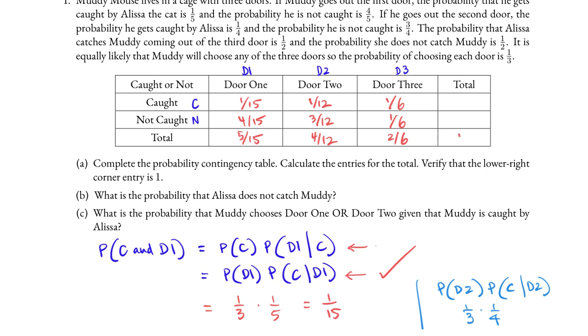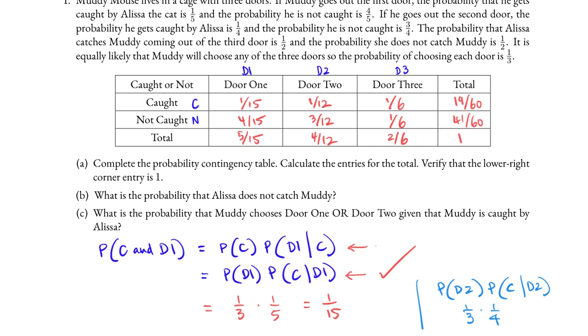We will get 1. Please double check. In the row labeled caught, 1/15 plus 1/12 plus 1/6 gives 19/60. If we take 4/15 plus 3/12 plus 1/6, we get 41/60. And 19/60 plus 41/60 is 60/60, which is 1.